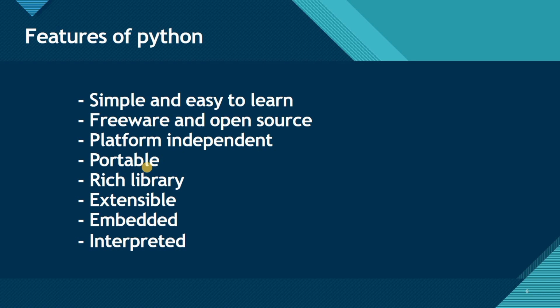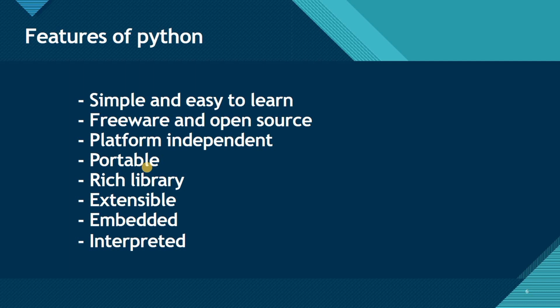And the last one is interpreted. Python is basically an interpreted language. Now let's discuss the interpreter and compiler. If you are a beginner to Python or any other language, you must know what a compiler is and what an interpreter is.